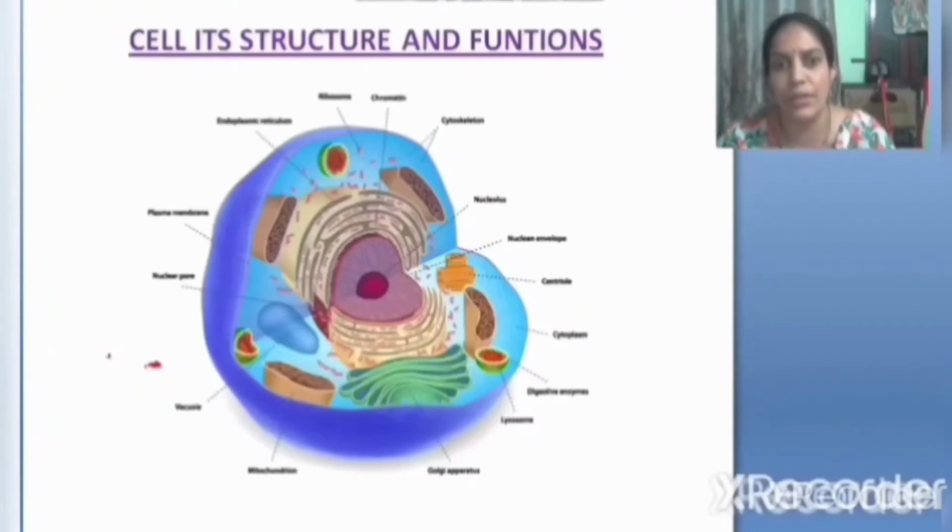In this chapter you learn about the cell. What are the organelles that are present in the cell? How you will observe that cell organelles under microscope, that is compound microscope or electronic microscope. All these topics you are going to learn in this chapter. Okay, before entering into the chapter, let's remember or let's revise the previous year's chapter.